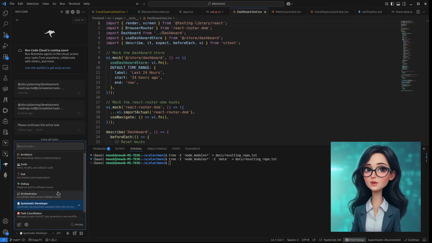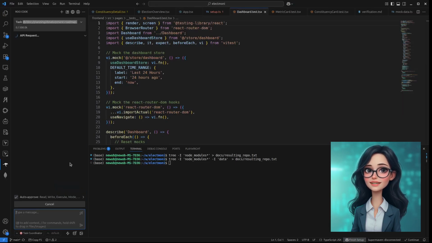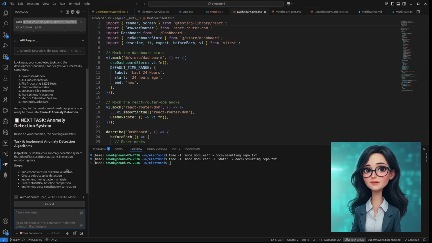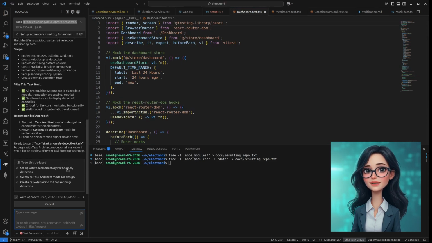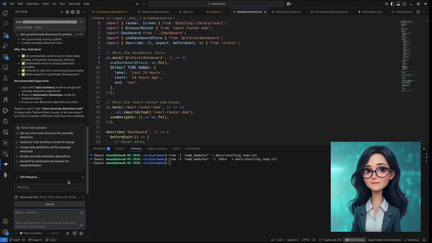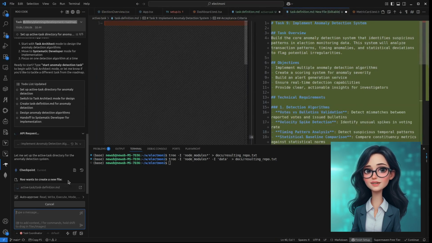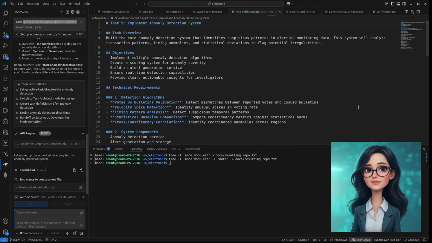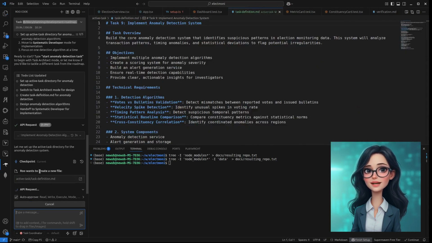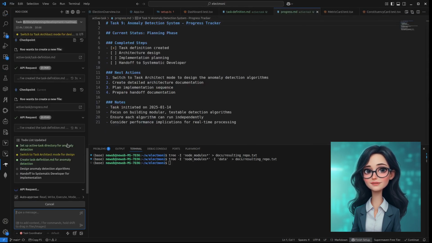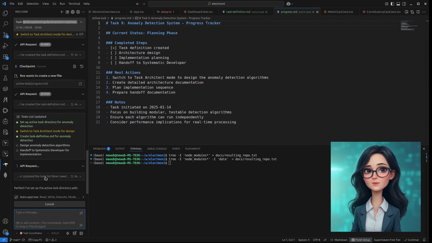The daily workflow follows a predictable pattern. Task Coordinator analyzes your project documentation and generates the next logical task. Task Architect creates complete implementation plans with interfaces and file structures. Systematic Developer follows those plans with triple-gate verification. When tasks complete, you archive them with sequential numbering and move to the next iteration. This creates a clear development history and prevents work from being lost or overwritten.